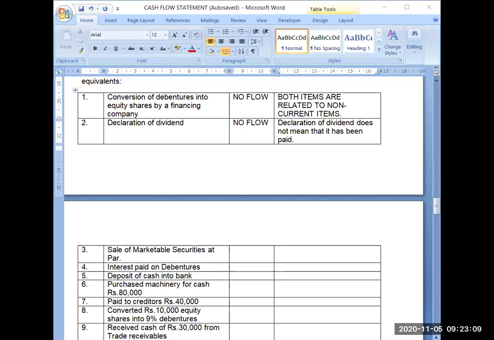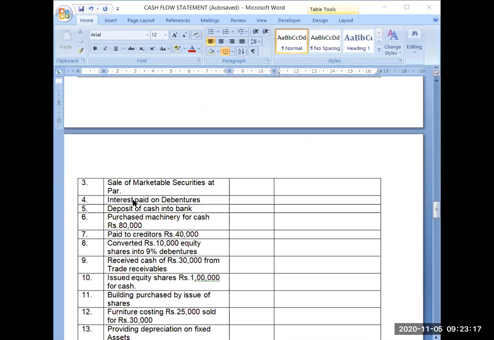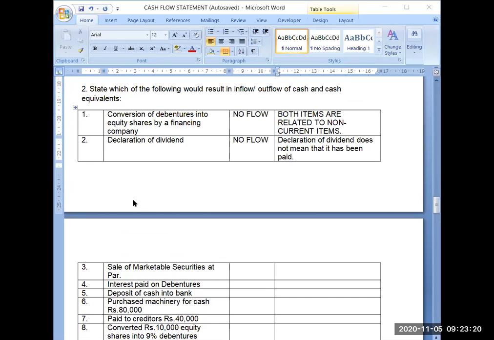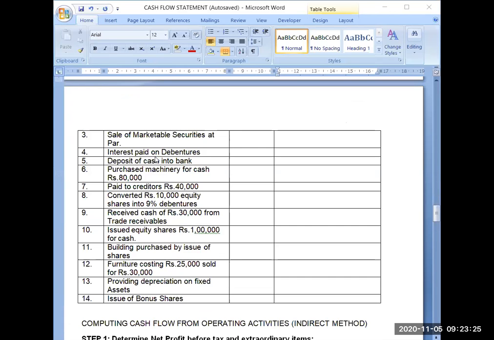So you have to think about the transaction and then only you will be able to decide whether it is outflow of cash or inflow of cash. Simply, if you are receiving cash, that will be inflow of cash. If you are paying any cash, that will be outflow of cash. Now see the third case. Third case is saying sale of marketable securities at par. Now you are much familiar with this term, what is at par. So suppose I have purchased marketable securities earlier for rupees 100 and now I am selling them for rupees 100. That is called sale of marketable securities at par, that I am selling it at the face value.